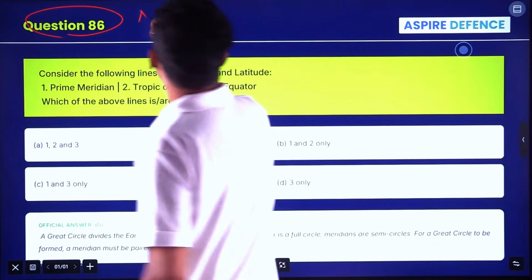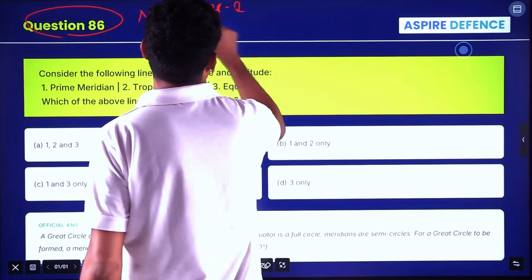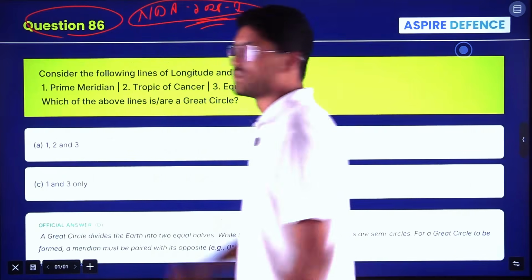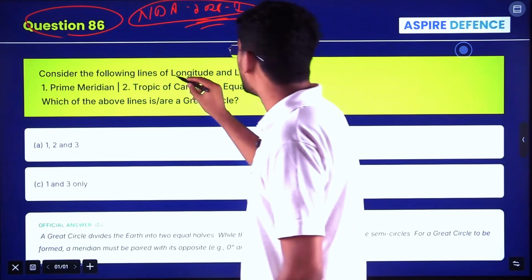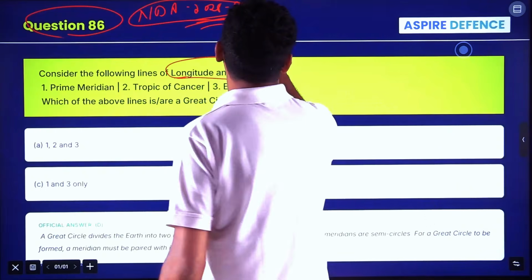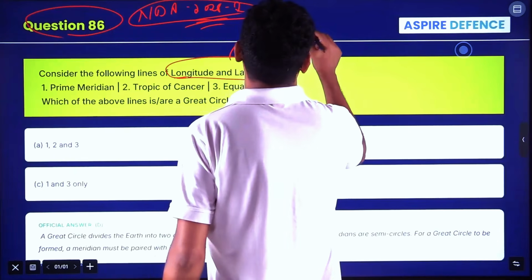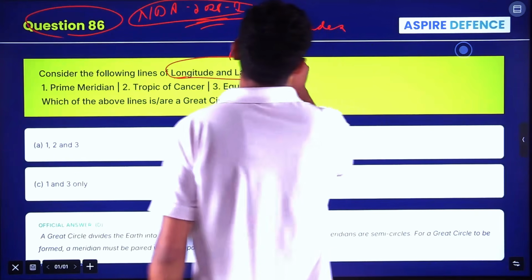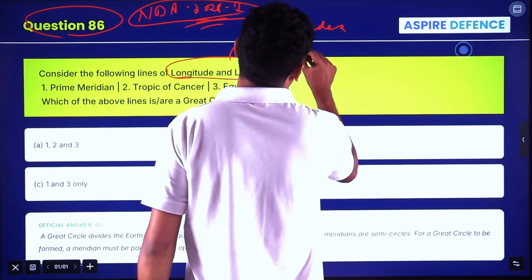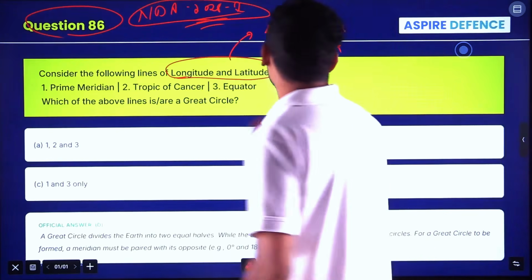This is NDA 2025, first phase of the examination. Consider the following lines of longitude and latitude. So the important theme is latitudes and longitudes. You have to know the important lines of latitudes and lines of longitudes.